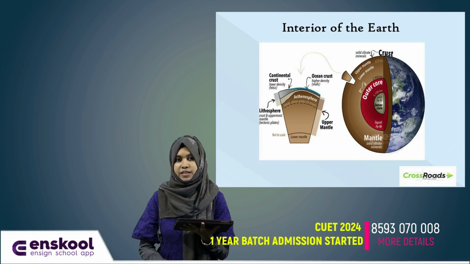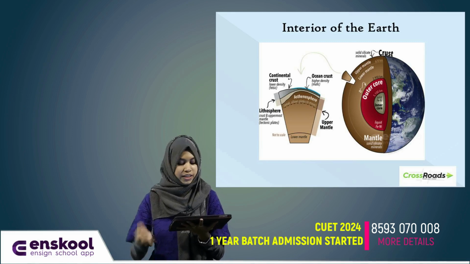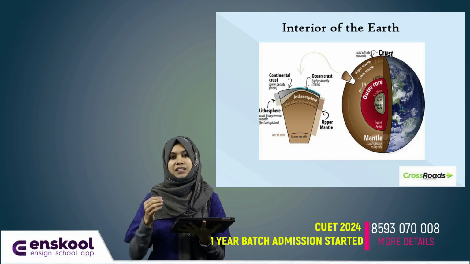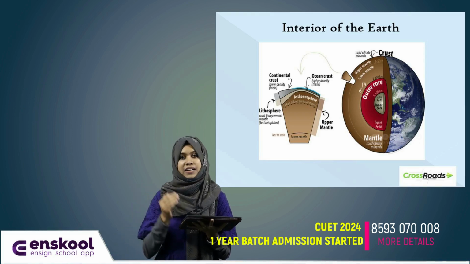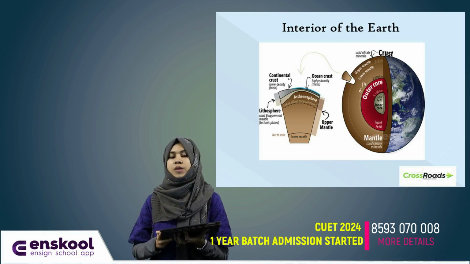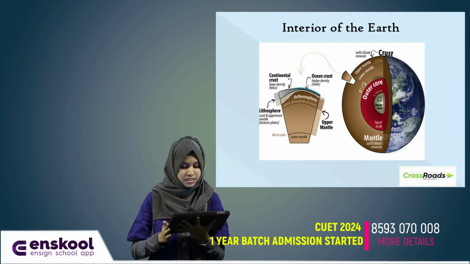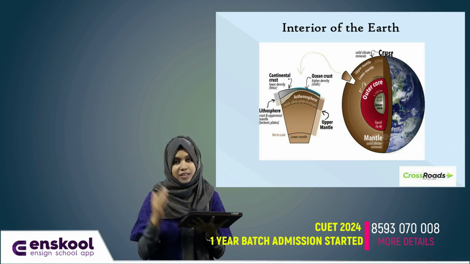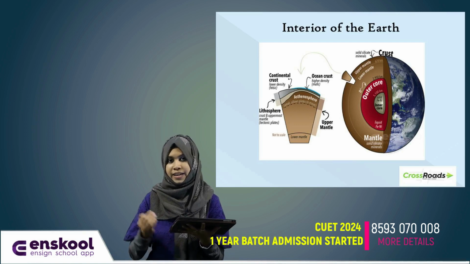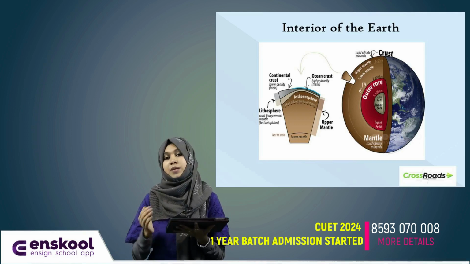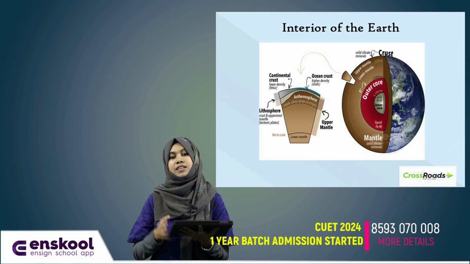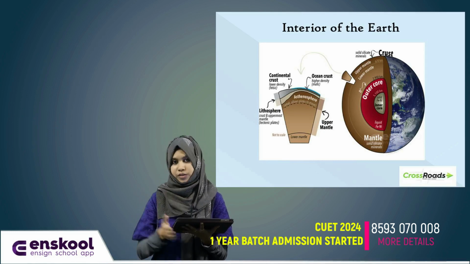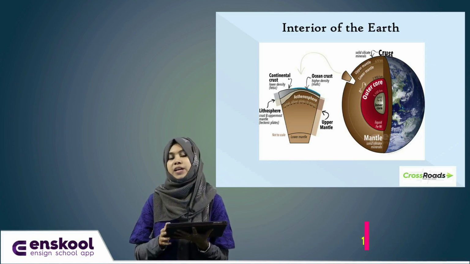Core is again divided into inner core and outer core. Inner core is in the center and it is the hottest part of the Earth, and it is solid and made up of iron and nickel with temperatures of up to 5500 degrees Celsius. Outer core is the layer surrounding the inner core, and it is a liquid layer and also made up of iron and nickel. The temperature is similar to the inner core. And there is also a discontinuity found between solid inner core and liquid outer core that is known as Lehman discontinuity.